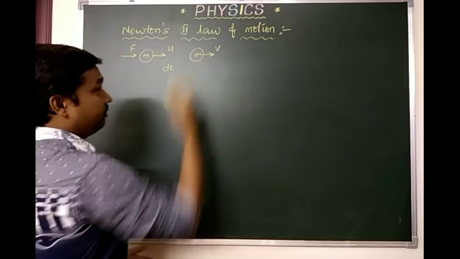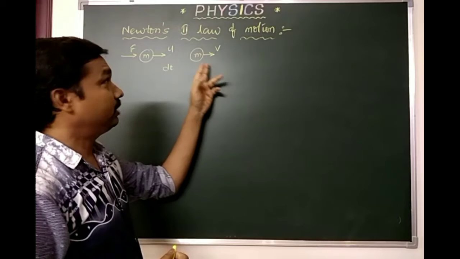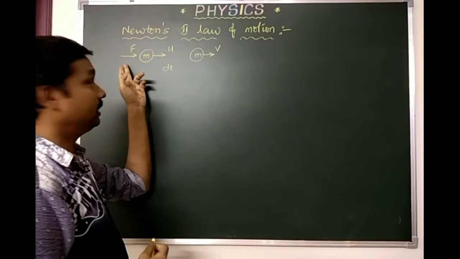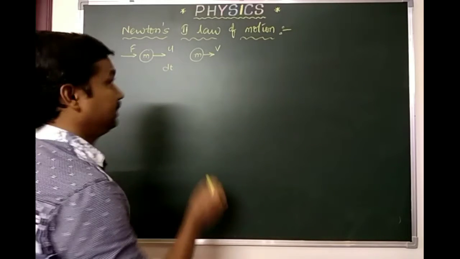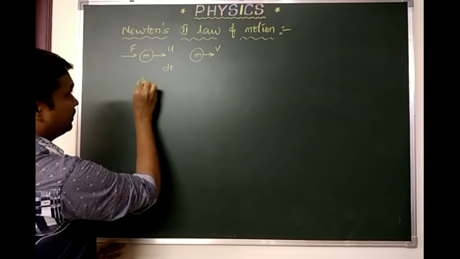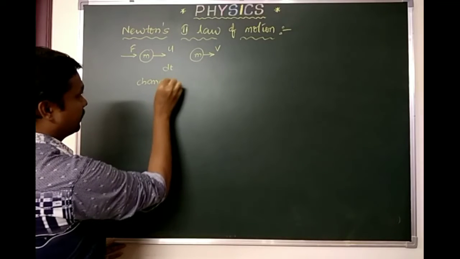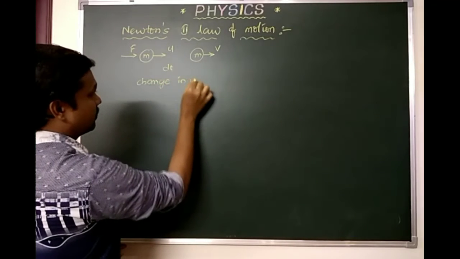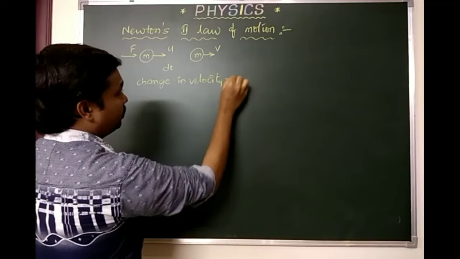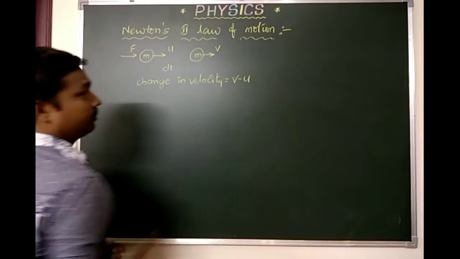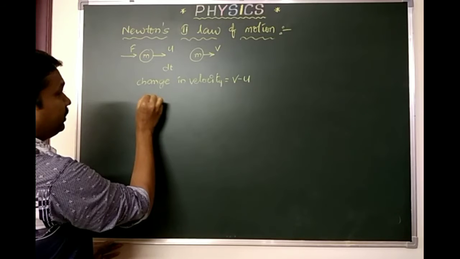When it is V minus u, V will be more here and u will be less. Why? Because there is a force exerted on it. What is the change in velocity? The change in velocity is V minus u. What is the change in time?